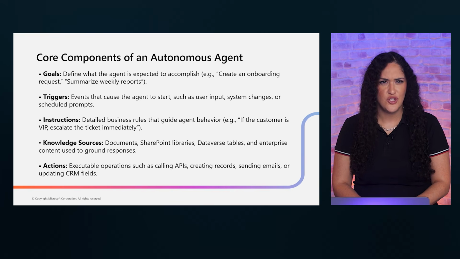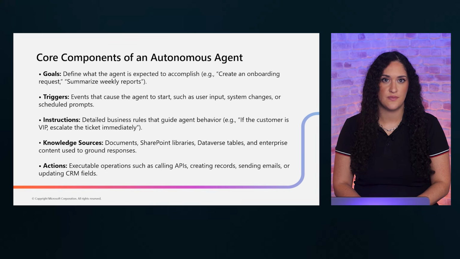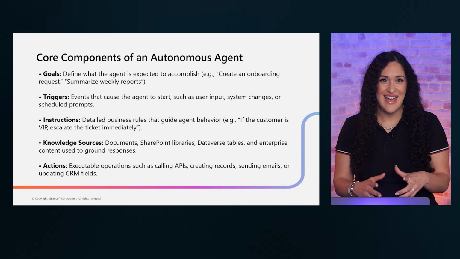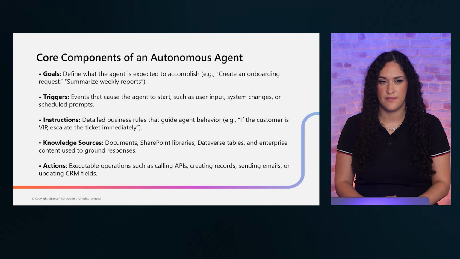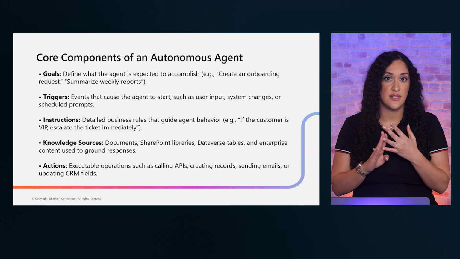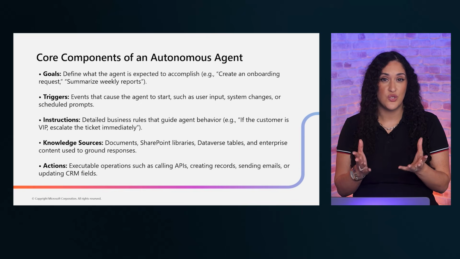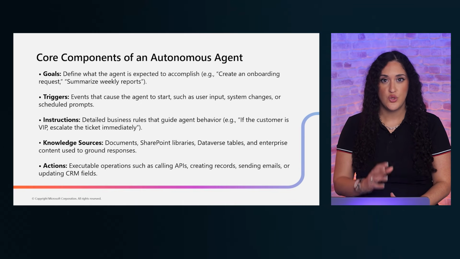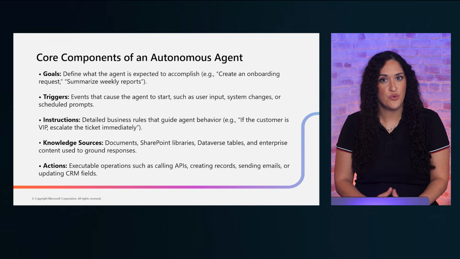Autonomous agents share some components with task agents, but there are important additions. Goals still define what the agent should accomplish, but now we add triggers, which are events that start the agent automatically. Things like user input, system changes, or scheduled prompts. Instructions provide the business rules that guide behavior and decision-making. Knowledge sources give the agent access to documents, SharePoint, and Dataverse. And actions are the operations the agent performs.